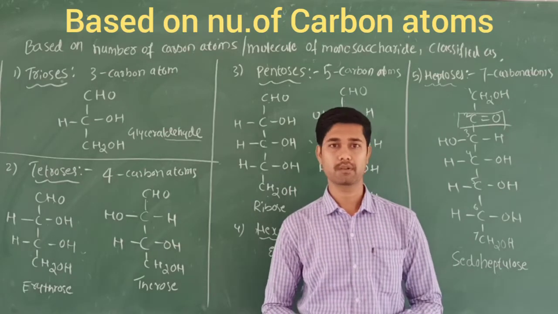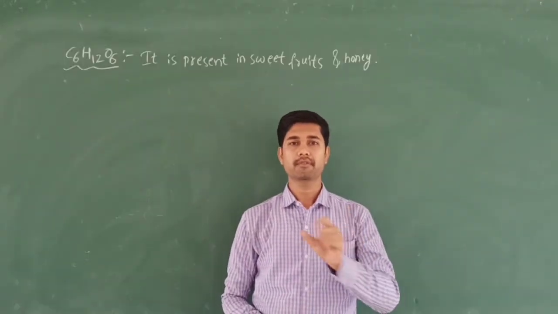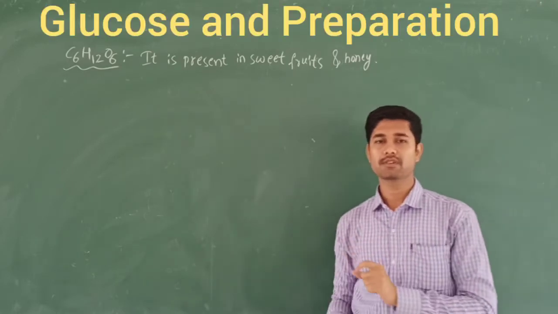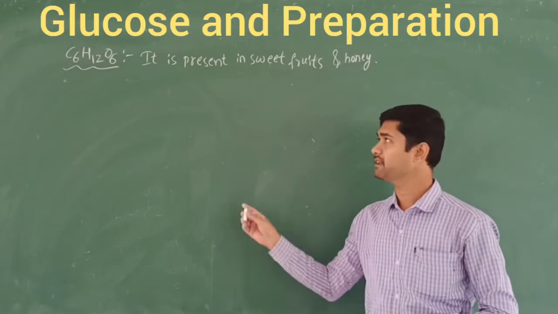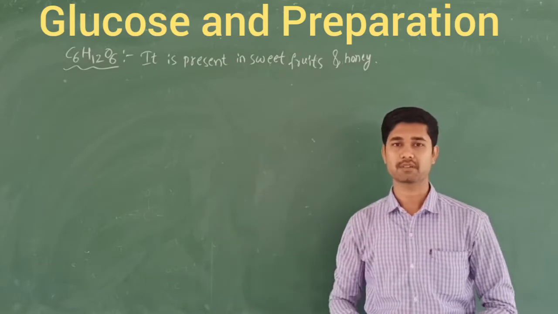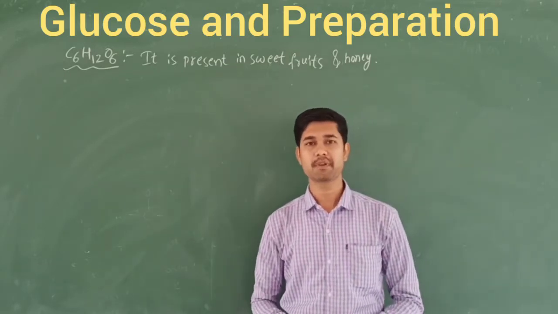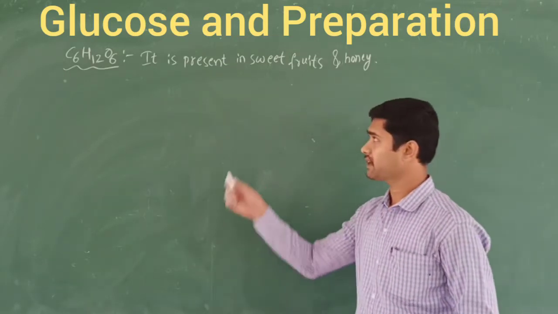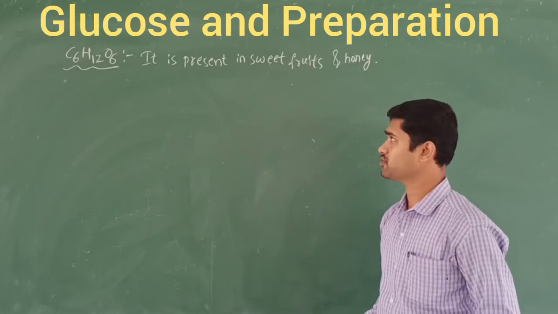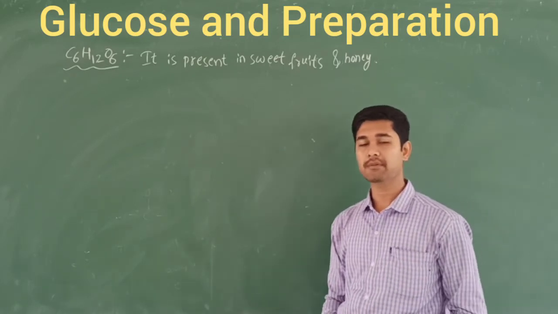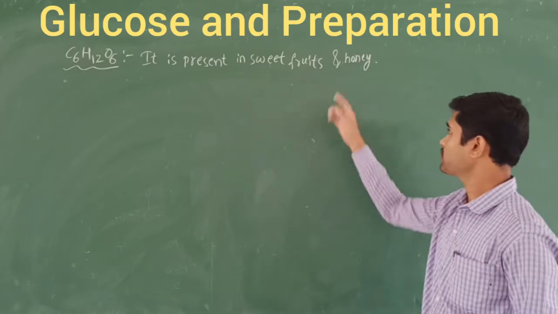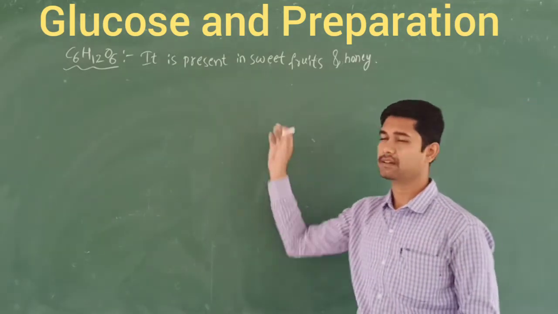The main concept of carbohydrates is glucose. So here we are going to study glucose and its preparation. Glucose is the simplest monosaccharide unit. It has the formula C6H12O6. Usually it is present in sweet fruits and honey.